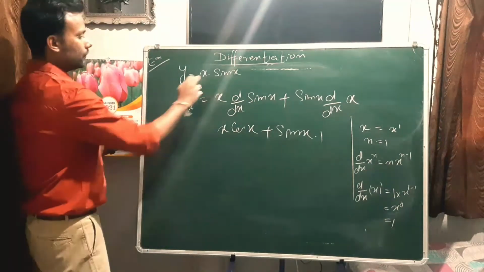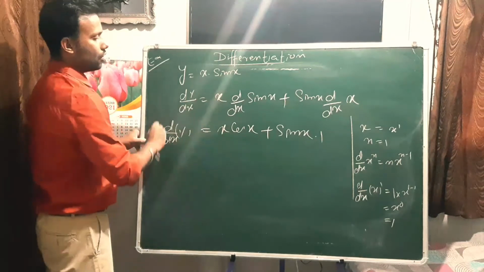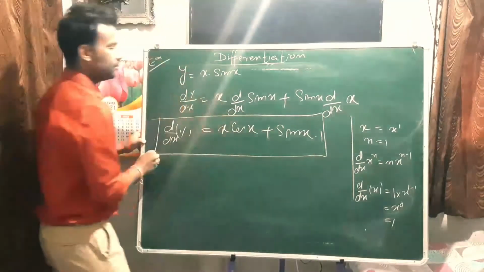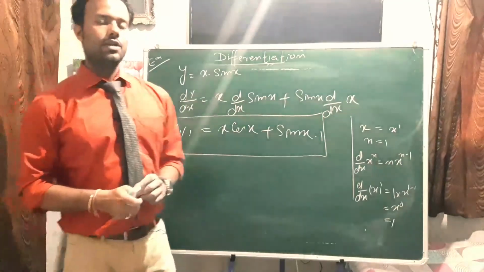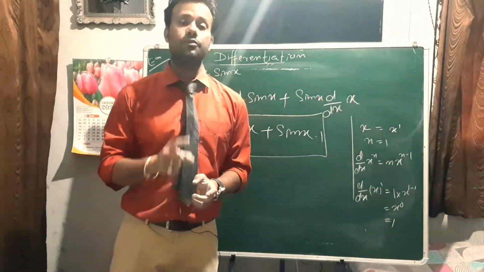So differentiation of this, d by dx of y, we got x cos x plus sin x. So that's how we apply the formula of product. This is also known as the product rule.